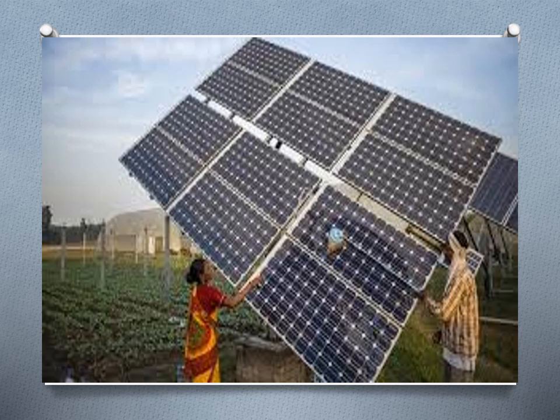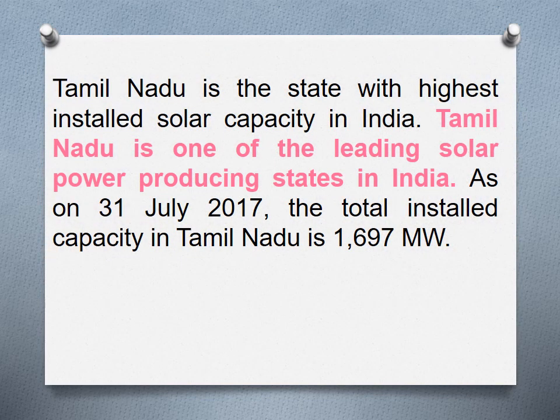Tamil Nadu is the state with the highest installed solar capacity in India. Tamil Nadu is one of the leading solar power producing states in India. So in India, Tamil Nadu has more solar power plants. As on 31st July 2017, the total installed capacity in Tamil Nadu is 1697 megawatt. From solar power we generate electricity in Tamil Nadu, 1697 megawatt.